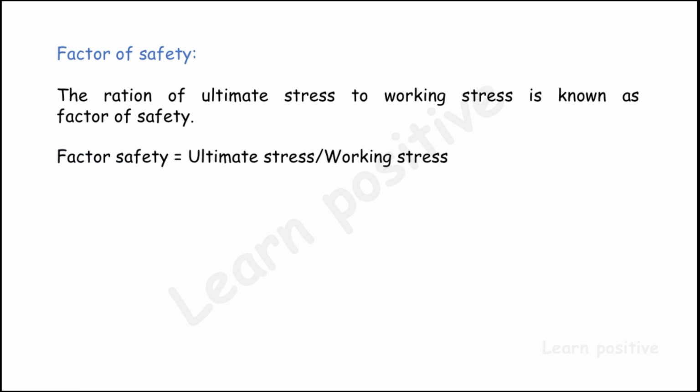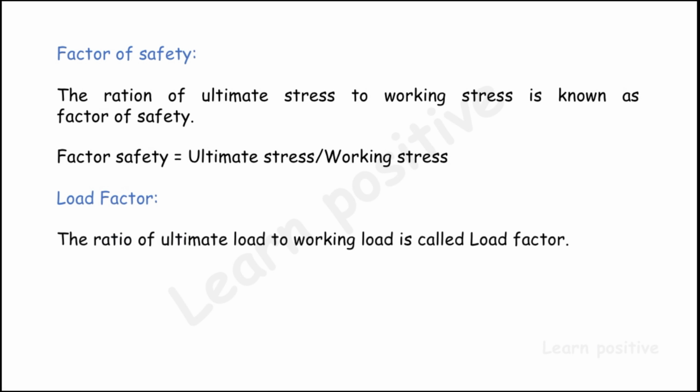If we want to maintain the factor of safety, that is FOS, and manufacture a chassis for a working stress of 1000 kilonewton, we have to manufacture it for a maximum value more than 1000 kilonewton, because due to some circumstance the load may have to be increased. So we can increase the FOS by increasing its ultimate stress. The ratio of the ultimate stress to the working stress is the factor of safety.